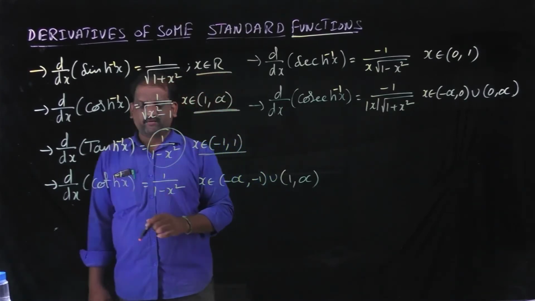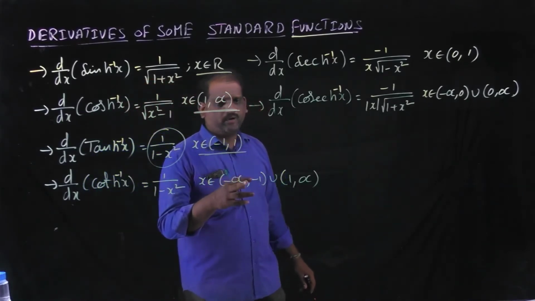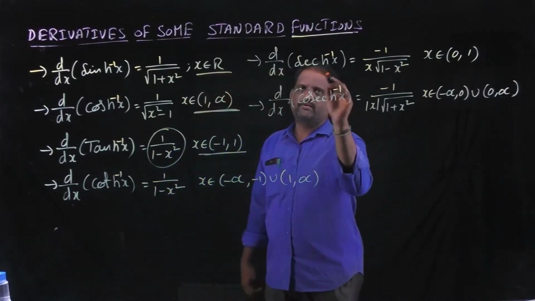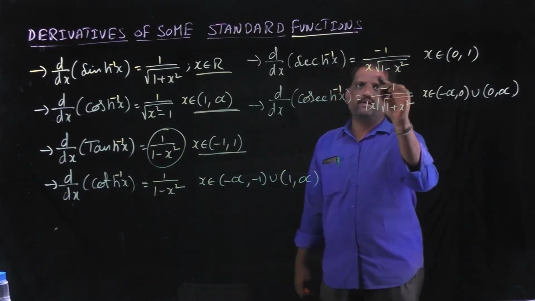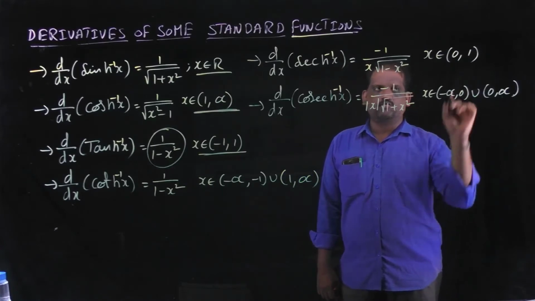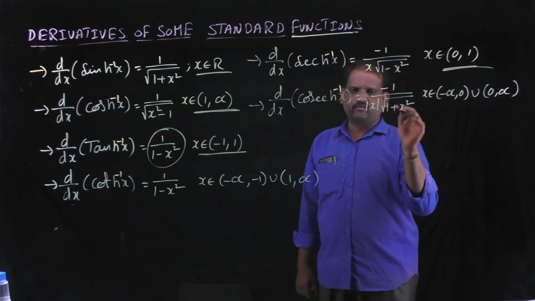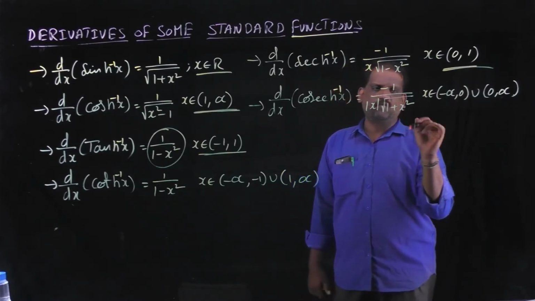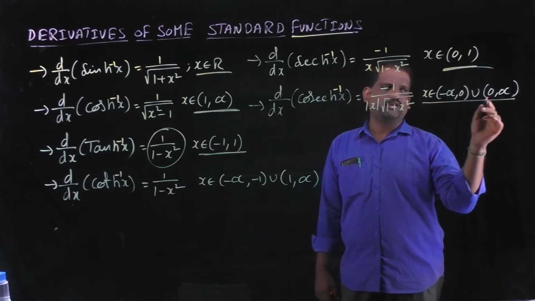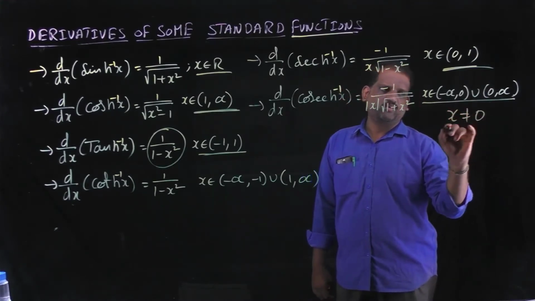Derivative of coth inverse of x, that is 1 by 1 minus x square. Here x belongs to minus infinity to minus 1 open, union open 1 to infinity. Derivative of sech inverse of x, that is minus 1 by x into square root of 1 minus x square, where x belongs to 0 to 1, open interval. Derivative of cosech inverse of x, that is minus 1 by mod x into square root of 1 plus x square. Here x belongs to minus infinity to 0 open, union 0 open to infinity. That means x is not equal to 0.